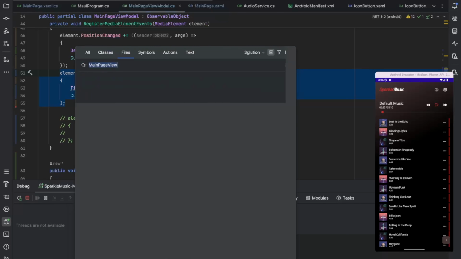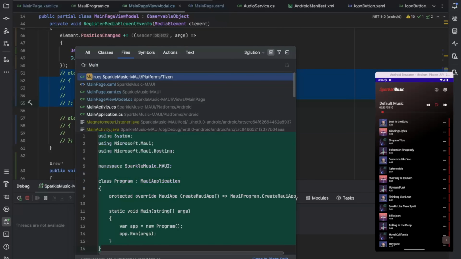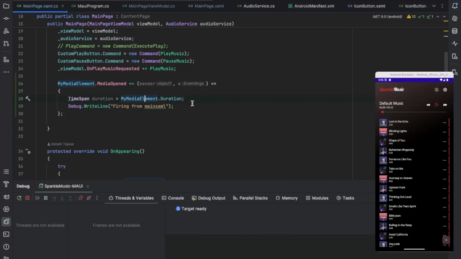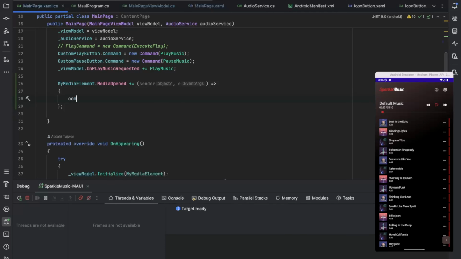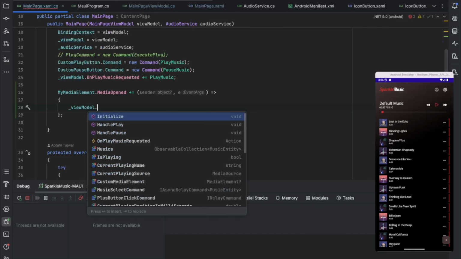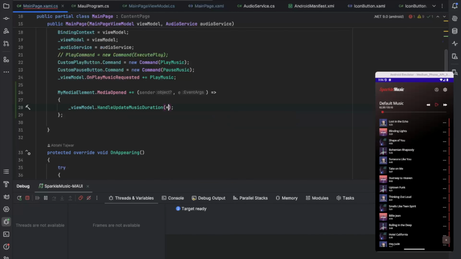Then I should go to MainPage.xaml.cs and call it here. So it's going to be the view model, and then HandleUpdateMusicDuration, and here I will have to pass my media element, and that should take care of it.